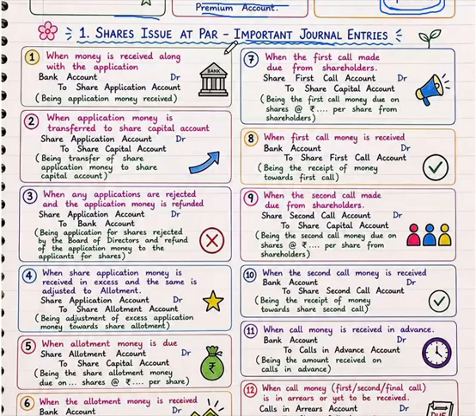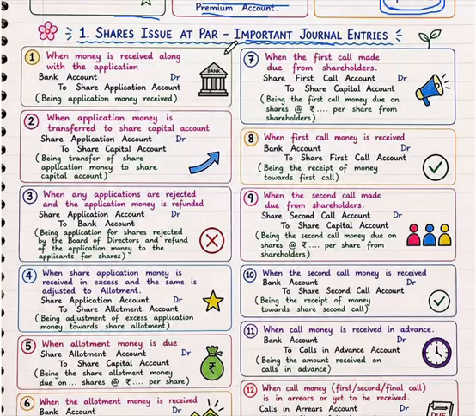The first installment is collected along with the application, known as the application money, the second is collected on the allotment, and the remaining amount is collected as first call and second call.